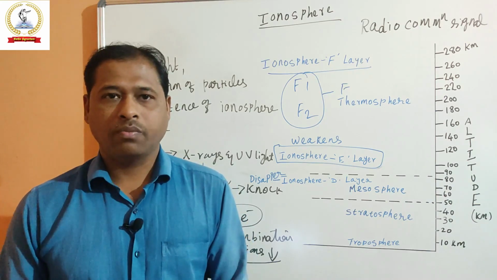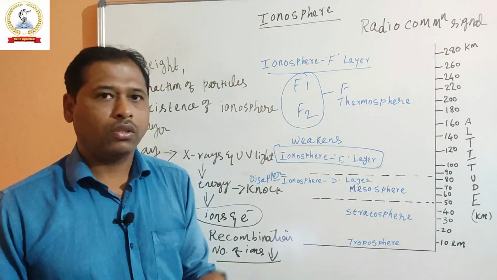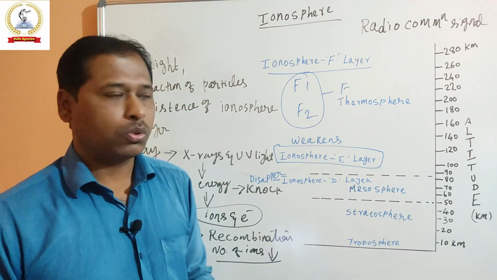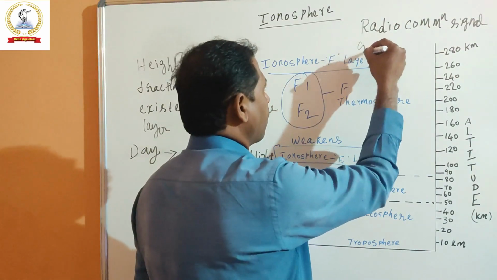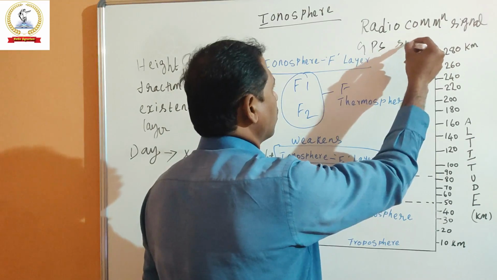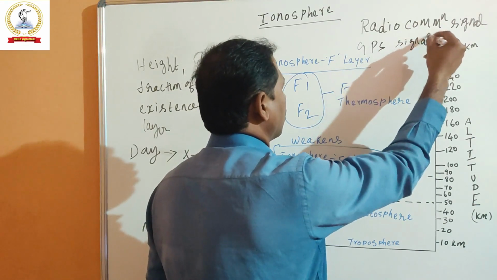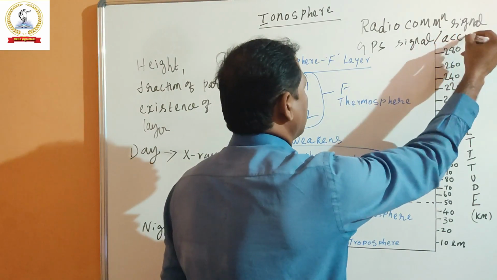The accuracy of GPS can be severely reduced when those signals pass through the ionosphere. So it affects GPS signal and accuracy.